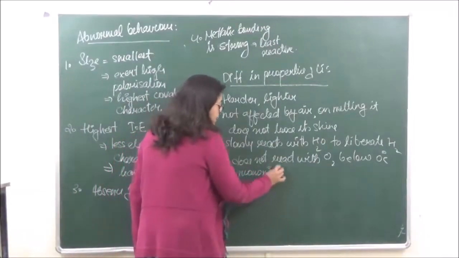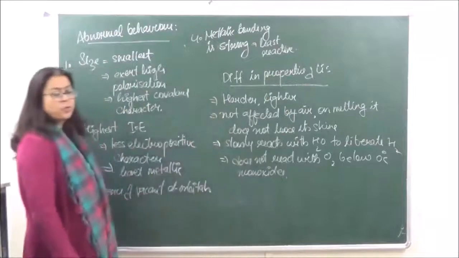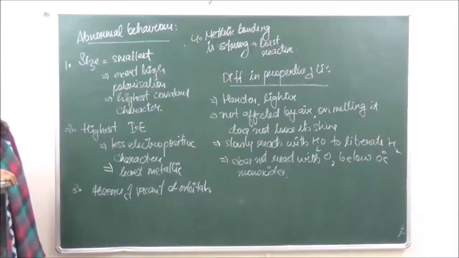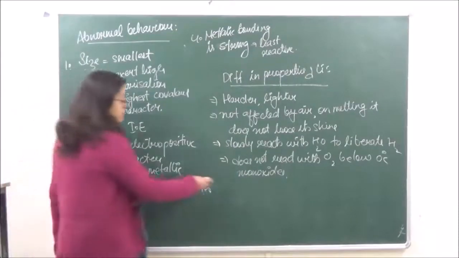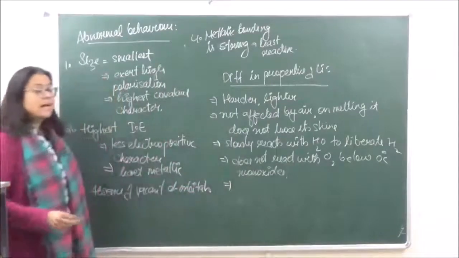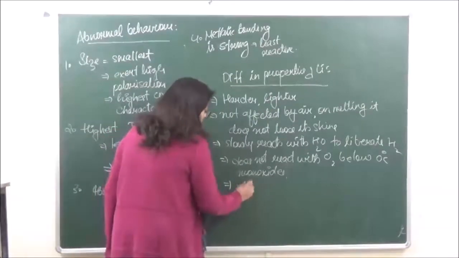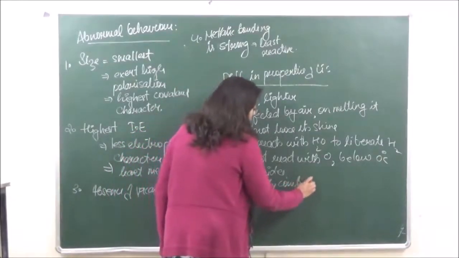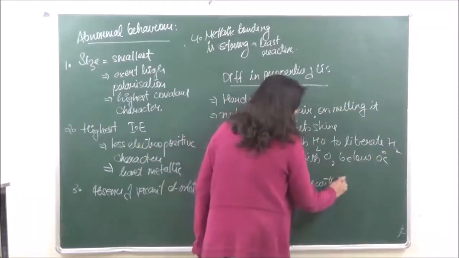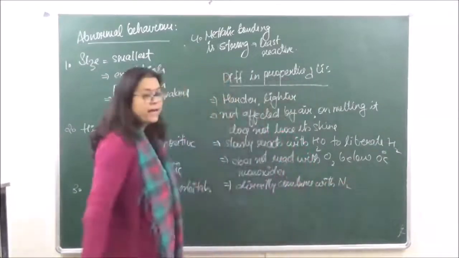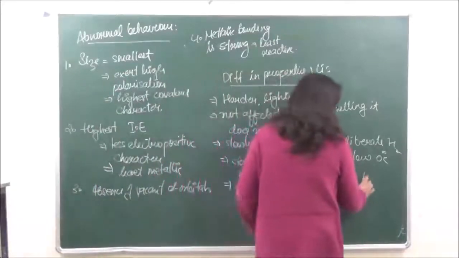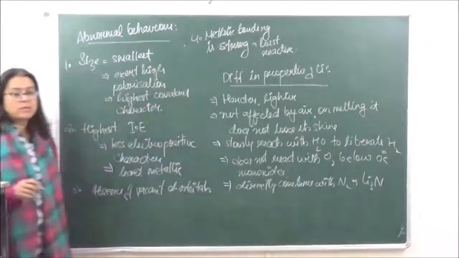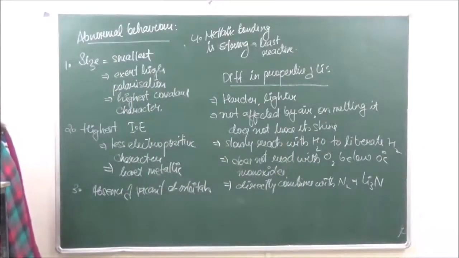We have already studied that the rest of them form peroxides and superoxides, but over here lithium is going to form only monoxides due to its small size, right? It is the only metal amongst the alkali metals which directly combines with nitrogen to form a pure form of lithium nitride. Rest of them do not combine directly.